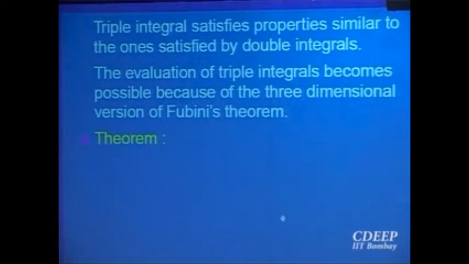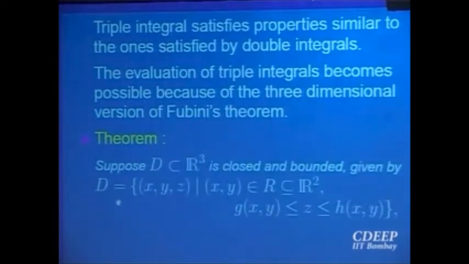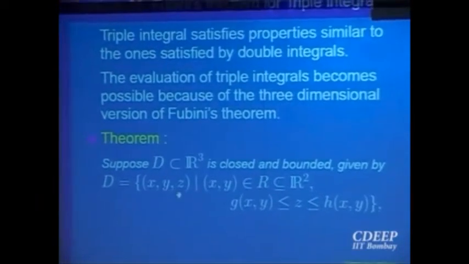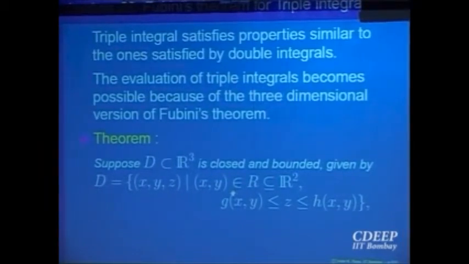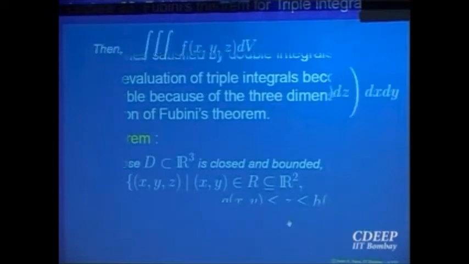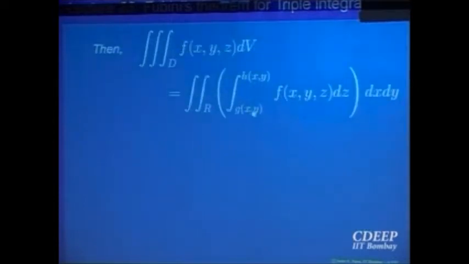I stated Fubini's theorem, which says that supposing your domain D is such that it can be represented as points in R3, such that (x,y) belongs to R, which is a projection of the domain onto the xy plane, and for any point (x,y) in that projection, the z coordinate varies from a function g(x,y) to h(x,y). So it is a region where the top and bottom are bounded by two surfaces and the base lies in the region R.